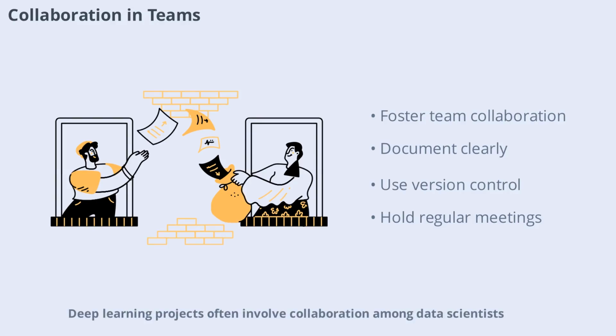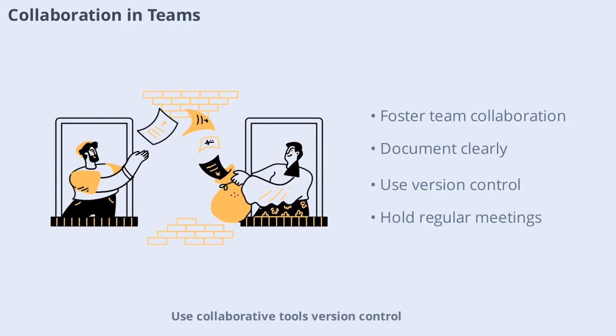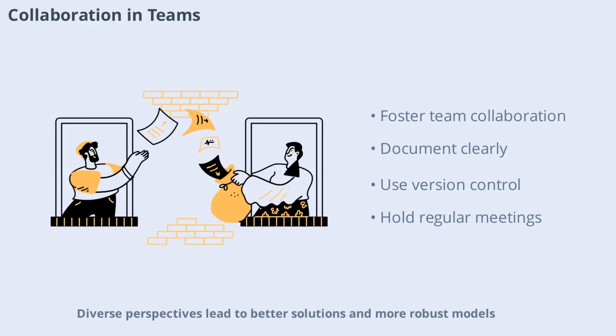Deep learning projects often involve collaboration among data scientists, engineers, and domain experts. Effective communication and clear documentation are key to successful teamwork. Use collaborative tools, version control, and regular meetings to keep everyone aligned. Diverse perspectives lead to better solutions and more robust models.